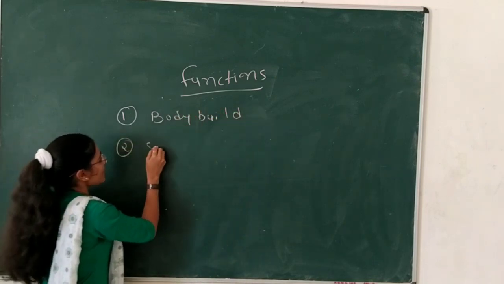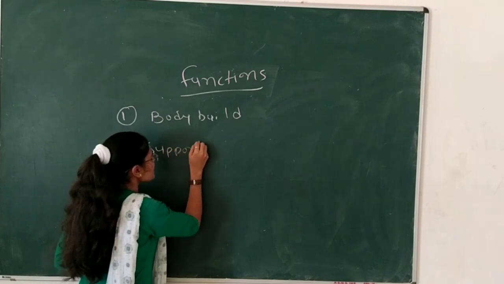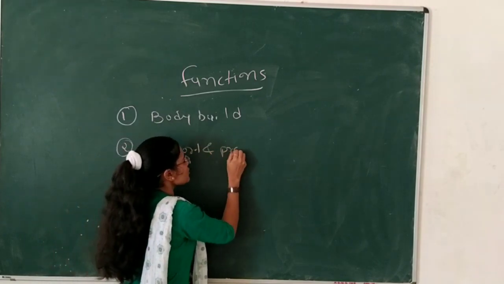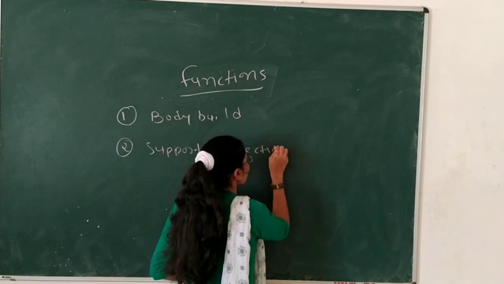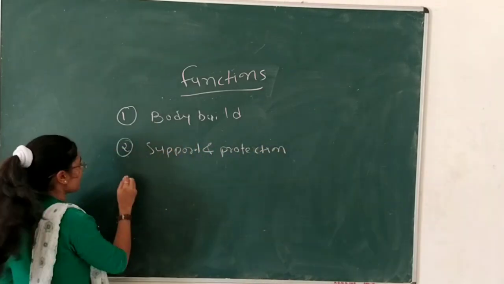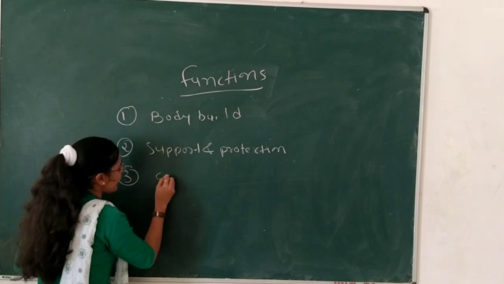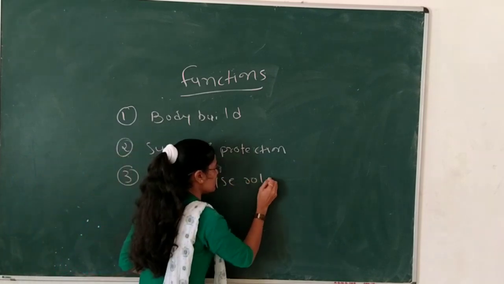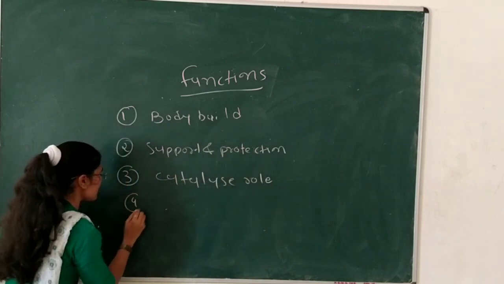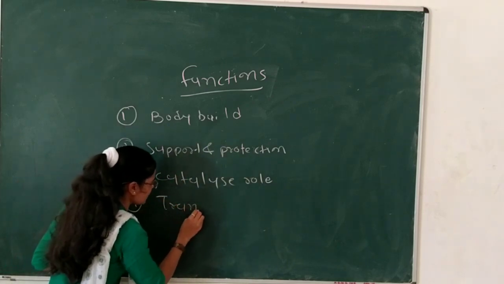Second one is support and protection of our body's cellular parts. Third one is a catalytic role. And the fourth one is a transporter.